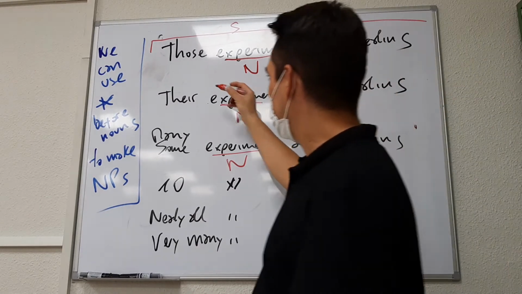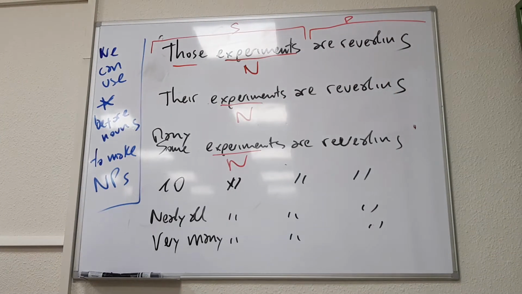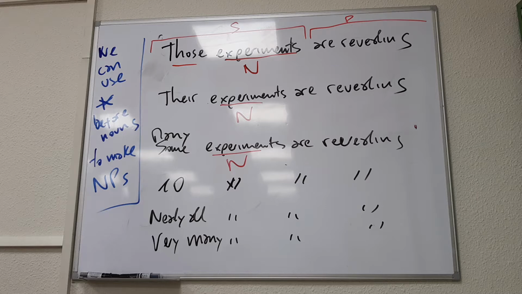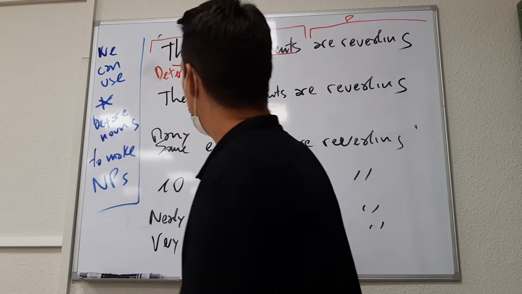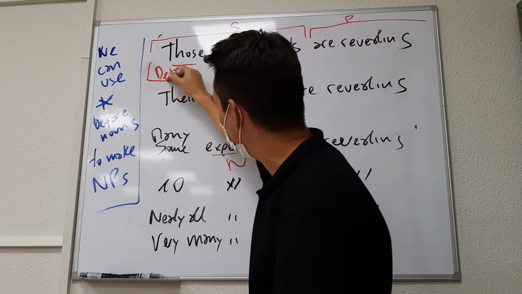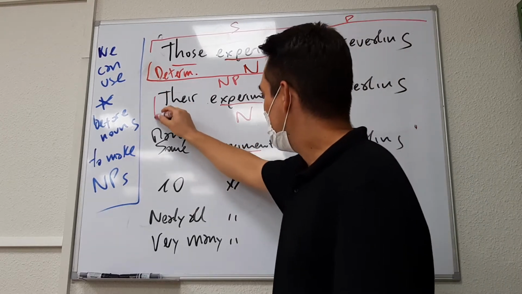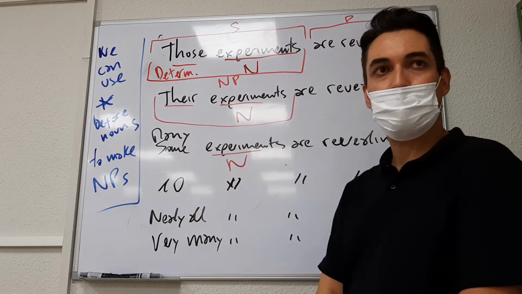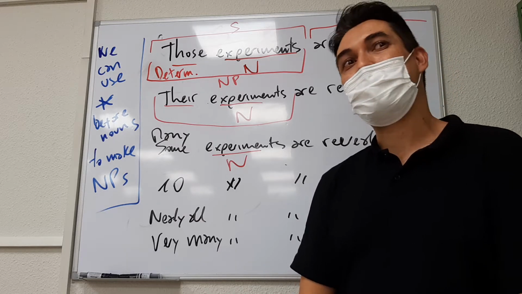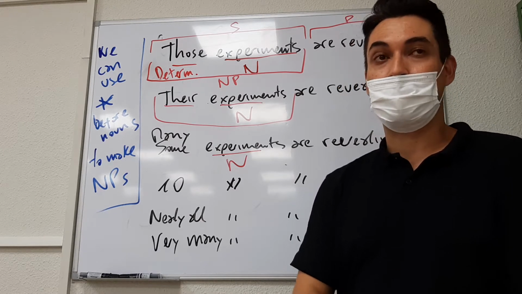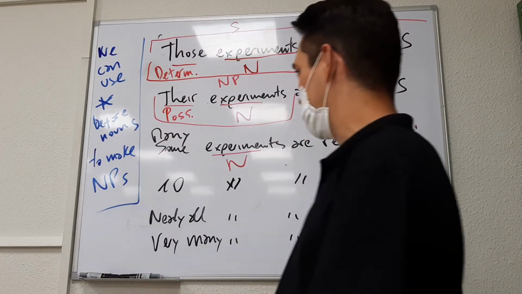Okay, here. Before experiments, those. What is those? It's a determiner, yeah? An article, a determiner. Those experiments. And together, what is this? A noun phrase. Their experiments. What is their? Possessive pronoun or possessive adjective, you could say.